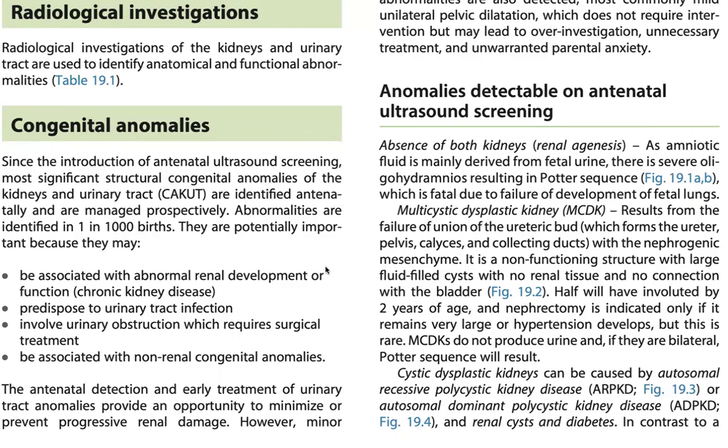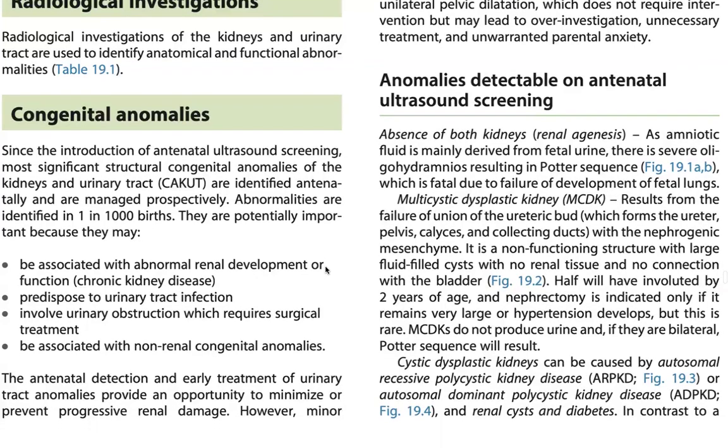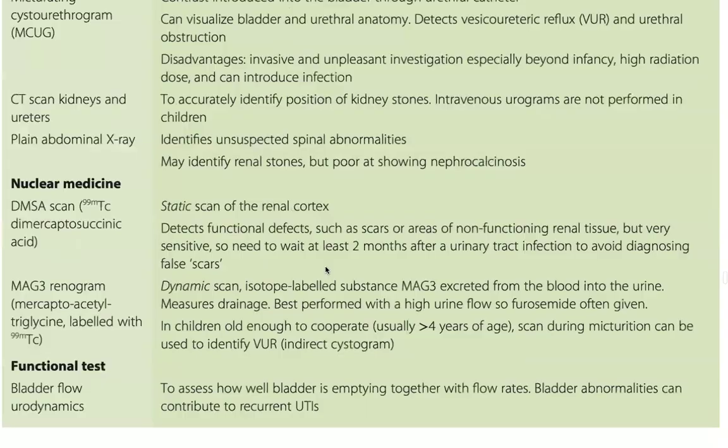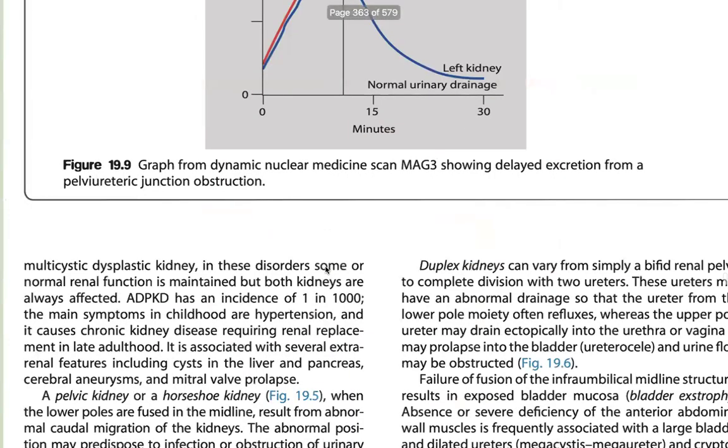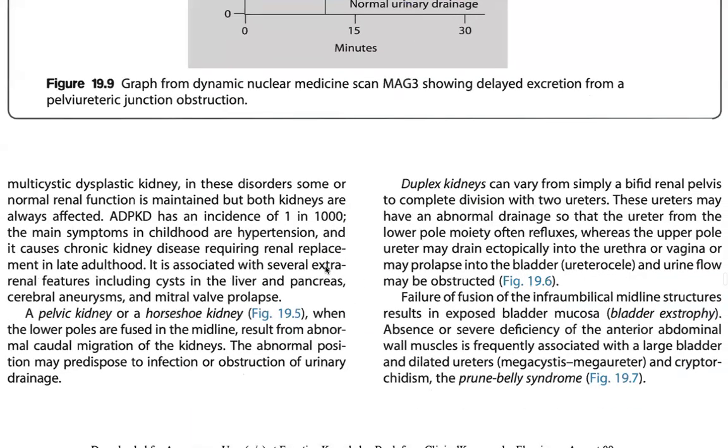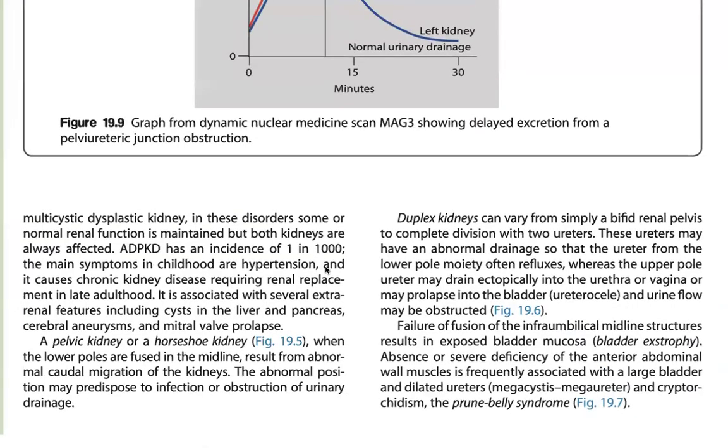Halfway have been related. 2 years of pregnancy, mastectomy is indicated only 15 minutes, very large hypertension flares. But this is where MCT, which is not assisted specifically, do not produce bilateral polycystic kidneys. This cystic disease can be caused by autosomal recessive polycystic kidney disease or autosomal dominant. Injury system diagnosis in contrast to recessive kidney disease as some normal gene functions are maintained, with both kidneys always affected.